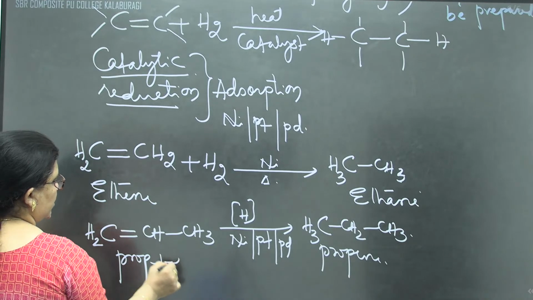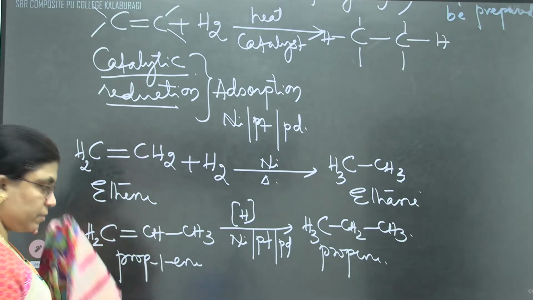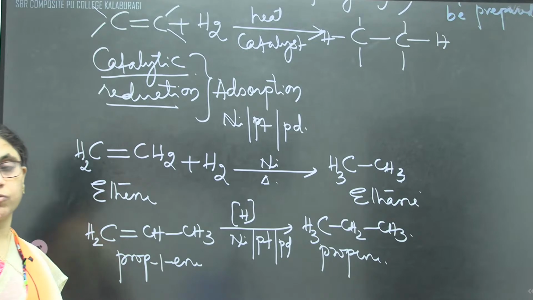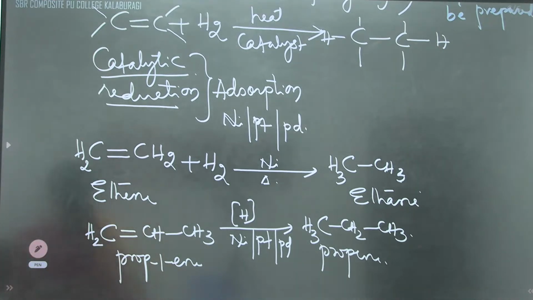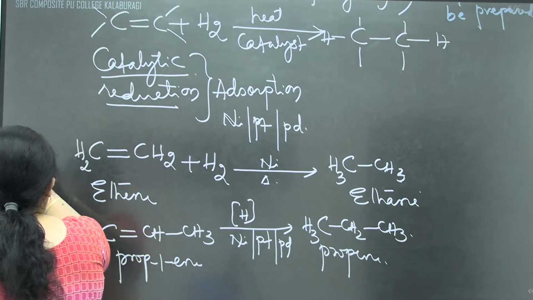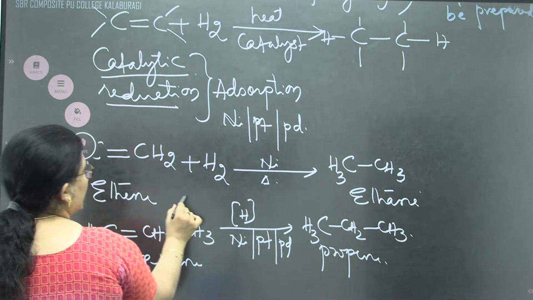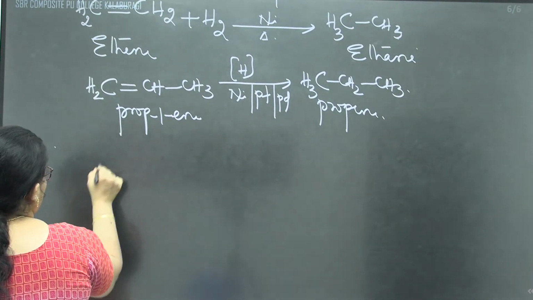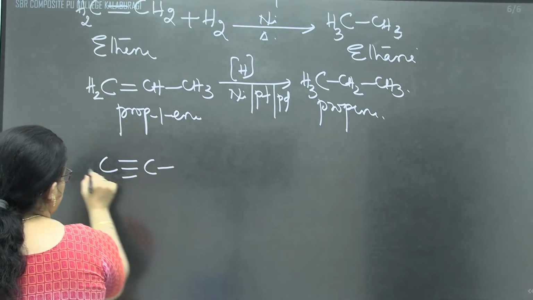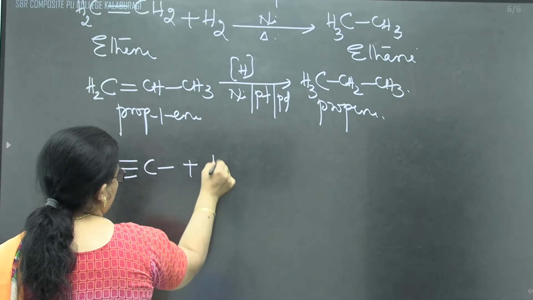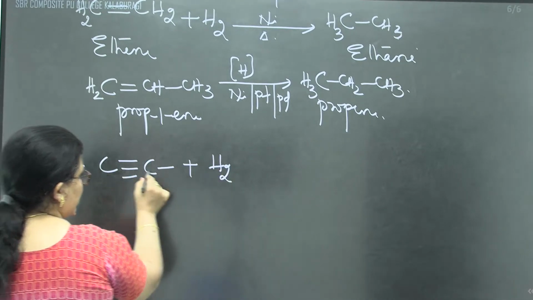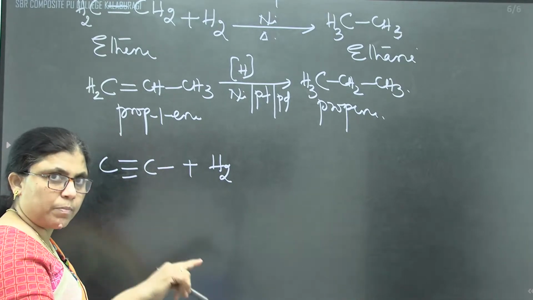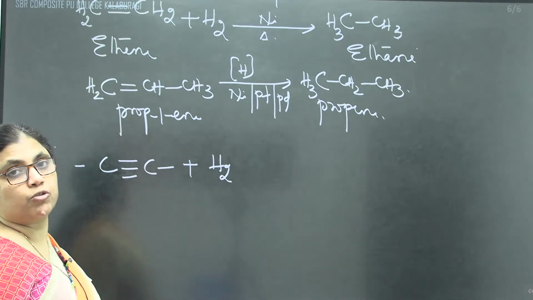So here we can say that the carbon-carbon double bond can be converted into a carbon-carbon single bond by addition reaction. Same way, carbon-carbon triple bond can also be converted into carbon-carbon single bond by addition. But remember, the triple bond can be converted into double, and double can be further converted into single.